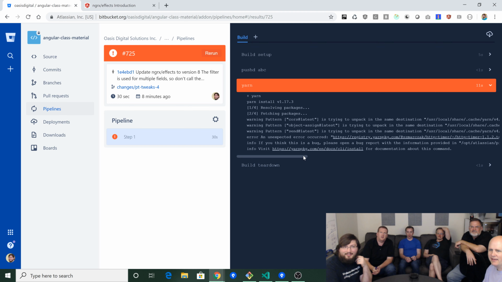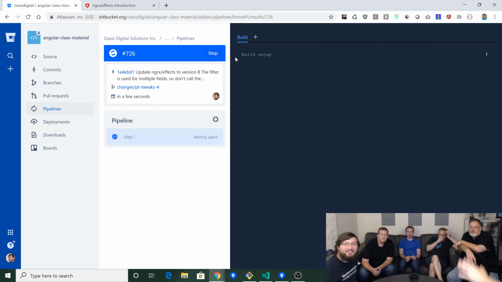Cores at latest is trying to unpack, hit in the same rerun. There are two parts. It looks like the first pipeline will simply rerun the same thing. Turn it off and turn it back on again. But it doesn't matter because we just saw the same commit pass, so we can just move on.